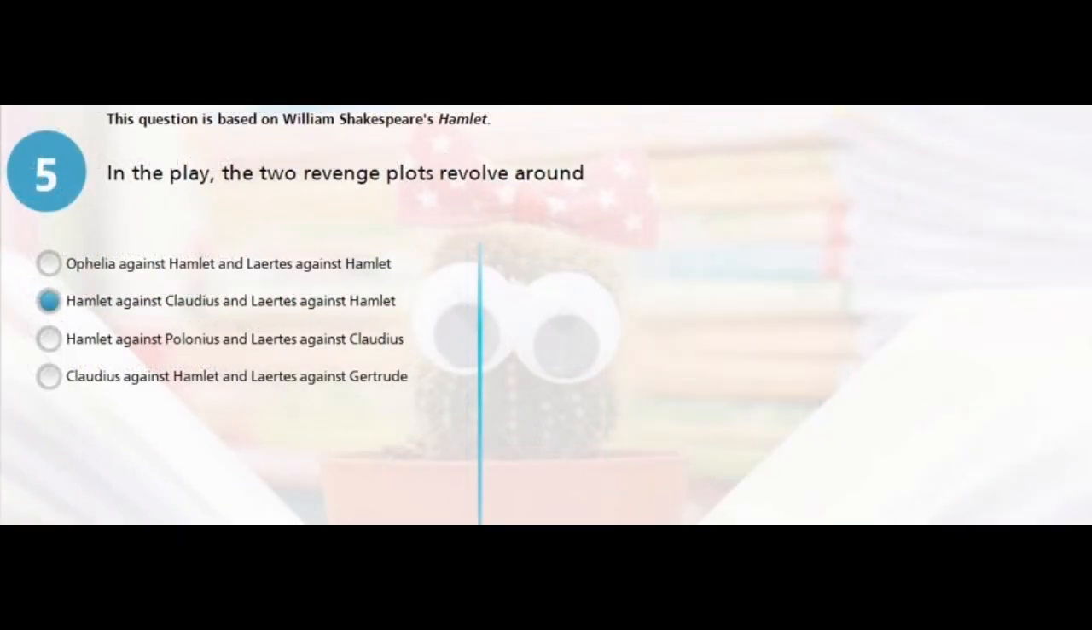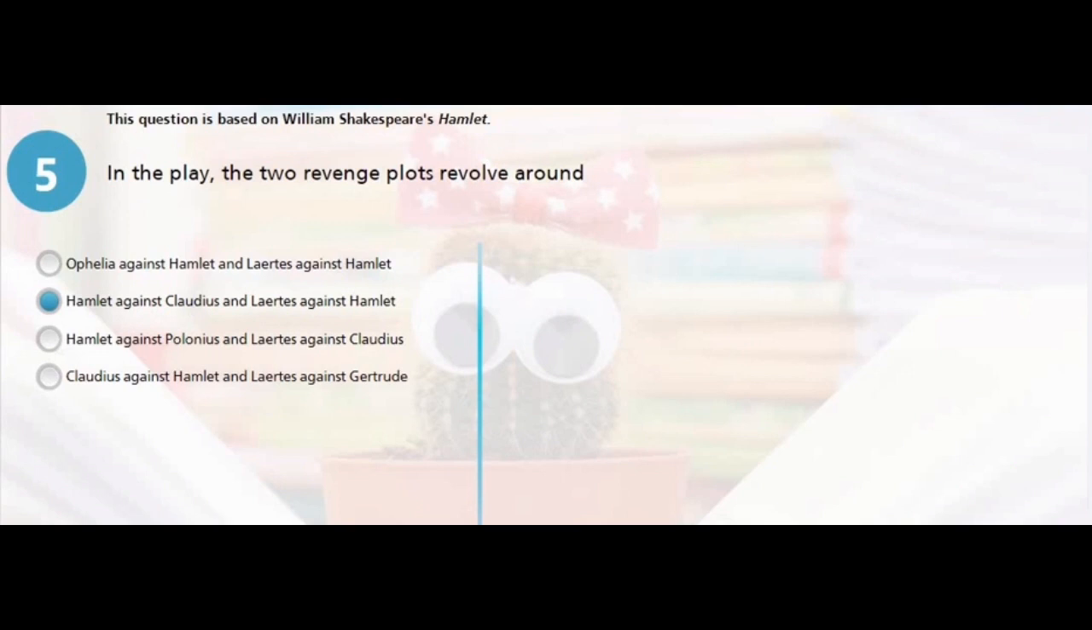Alright, question 5. This question is based on William Shakespeare's Hamlet. In the play, the two revenge plots revolve around, is it Ophelia against Hamlet, Laertes against Hamlet? Now, the answer is B. The plots revolve around Hamlet against Claudius and Laertes against Hamlet. That's the right answer.